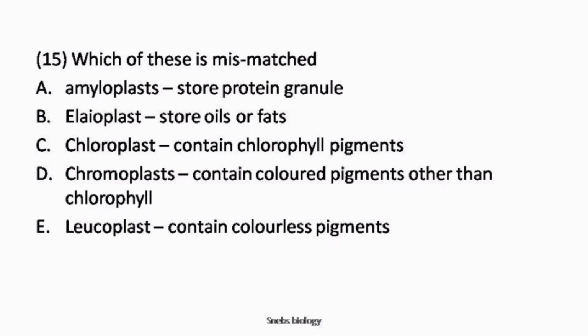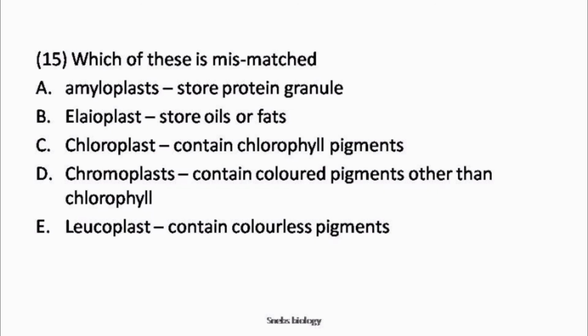So on the basis of type of pigment, plastids are of three types: chloroplast, chromoplast and leucoplast. Chloroplast contains the green colored pigment, chlorophyll, chromoplast contains colors other than green, and leucoplast contains colorless pigments, and they are further of three types depending upon the type of food stored.